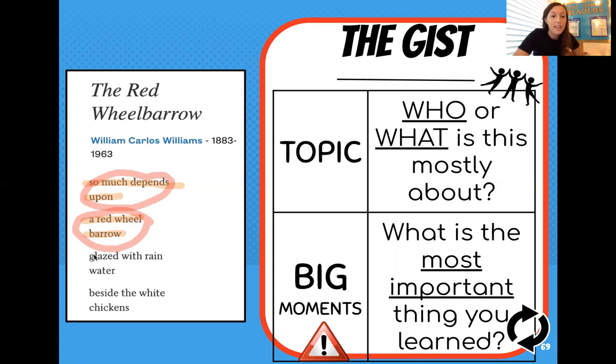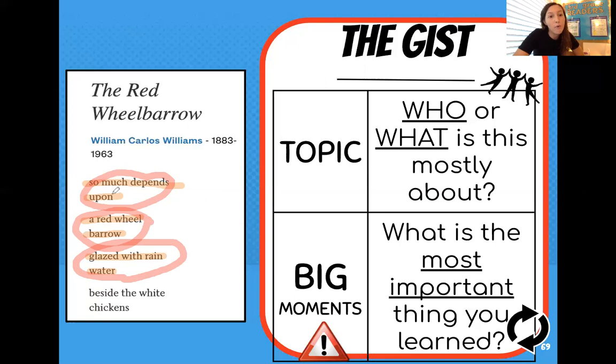Looking for my lines again, glazed with rain, water. These are each a line. Glazed with rain is one line, water is another. Again, they're like rows across the poem. And these 2 groups of lines, or rows, are going to make our third stanza, because we see now that each stanza is a group of 2 lines.